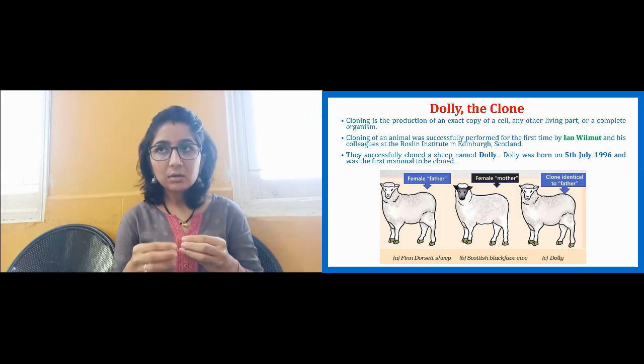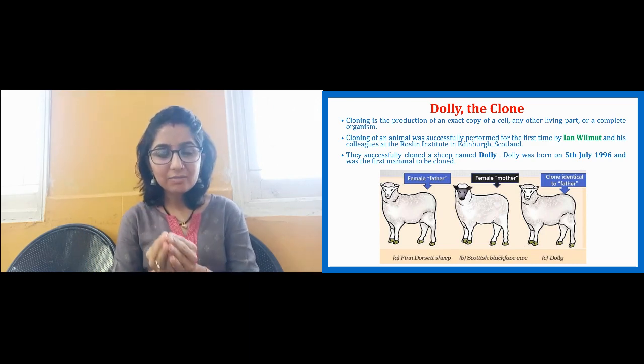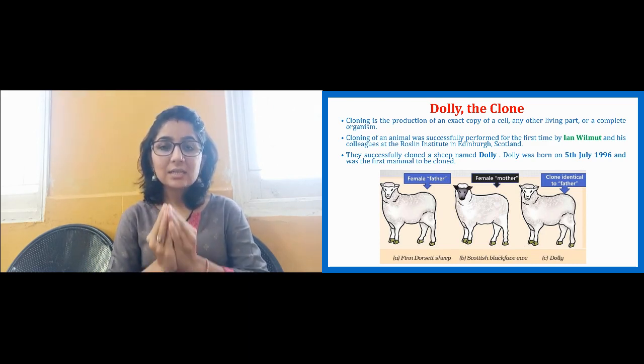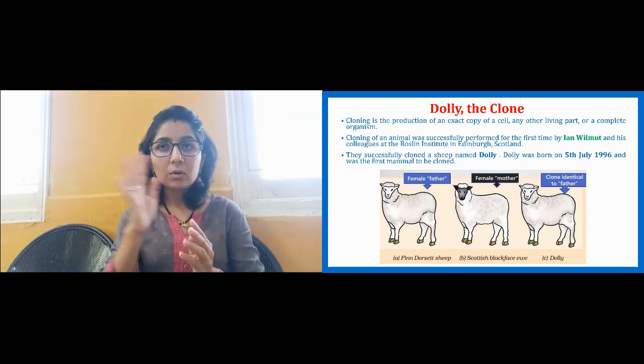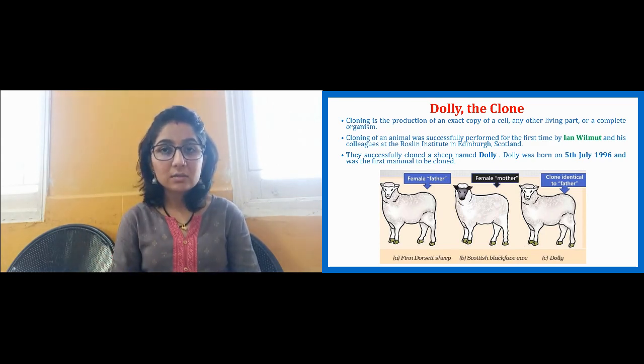We can take any living part from one organism, and that single cell or part will give rise to a complete organism. This method is called cloning. The cloning of an animal was first successfully performed by Ian Wilmut and his colleagues at the Roslin Institute in Edinburgh, in Scotland.